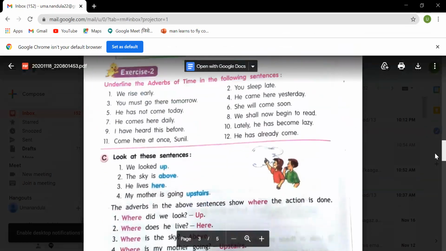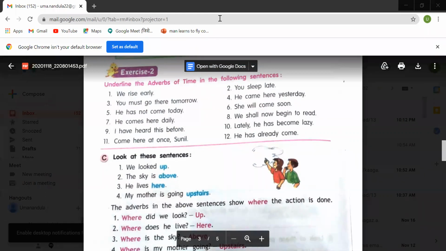So let us see some exercises which will help us to know the adverbs of time more briefly. Underline the adverbs of time in the following sentences. We rise early. When they rise? Early. So you question when, and you get the answer, right? So I will underline. We rise early. Early is the adverb of time. You must go there tomorrow. When you must go? Tomorrow. So tomorrow is an adverb of time.